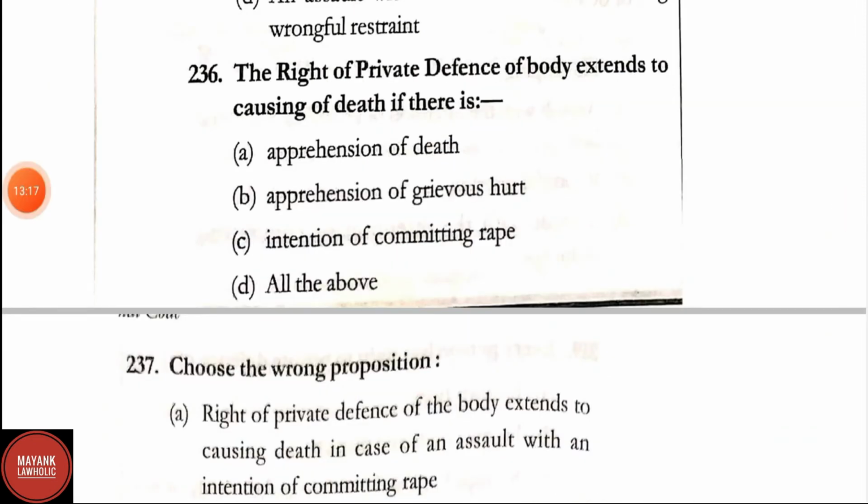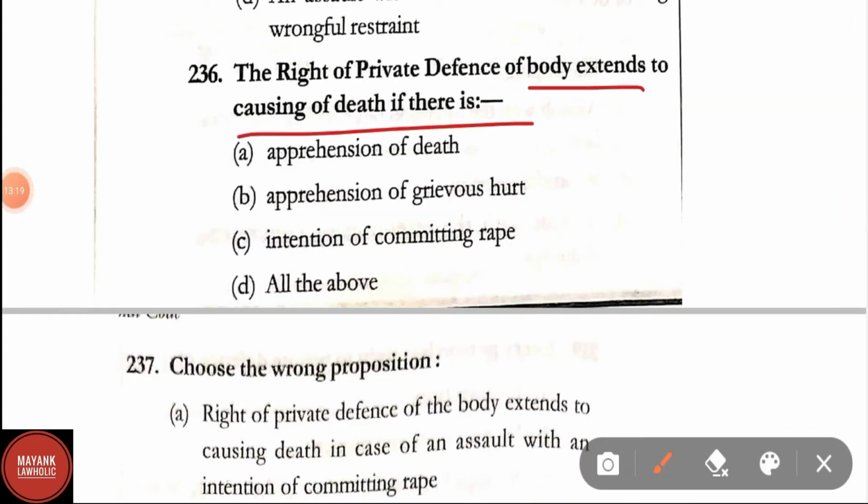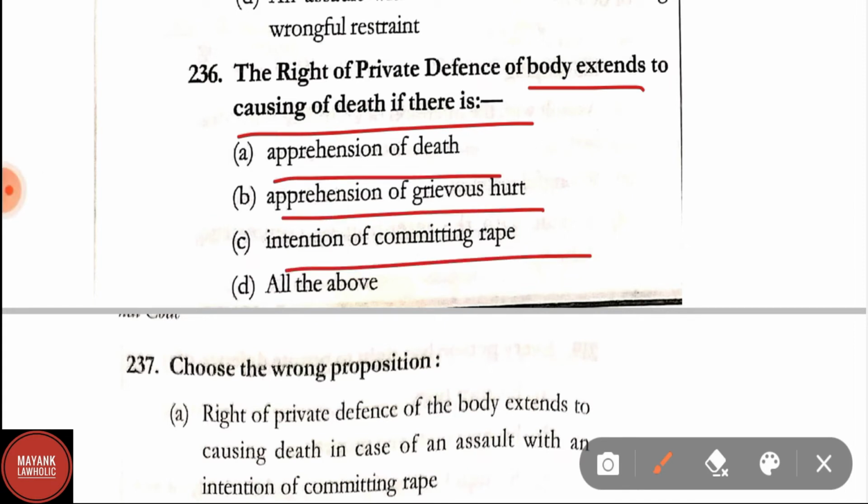Question number 236. The right of private defense of body extends to causing of death if there is apprehension of death, apprehension of grievous hurt, intention of committing rape, or all of the above. The correct answer is all of the above.